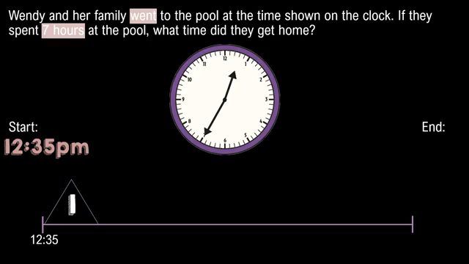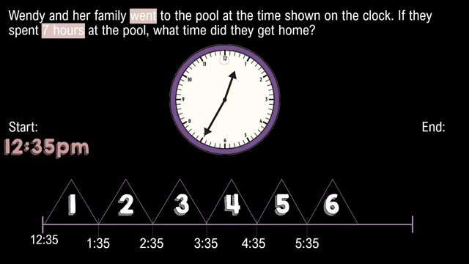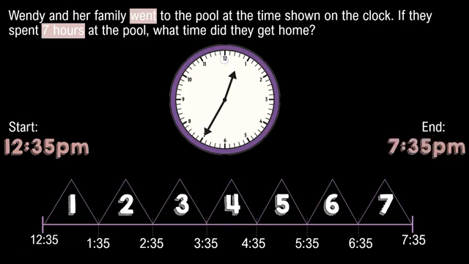Our first hour is at 1:35. Our second hour is at 2:35. The third hour is 3:35. The fourth hour is 4:35. The fifth hour is 5:35. The sixth hour is 6:35. And finally, the seventh hour is 7:35. I have 7 mountains to show that I have 7 hours. So this means that Wendy and her family got home at 7:35 p.m.